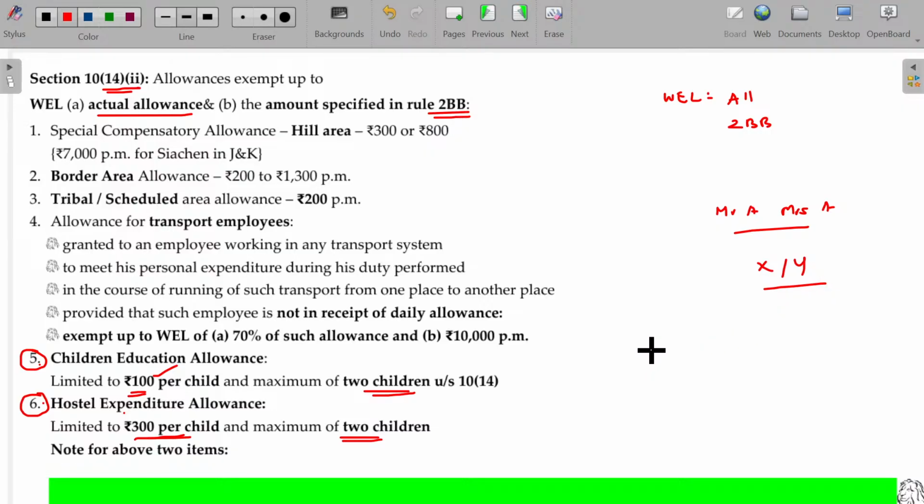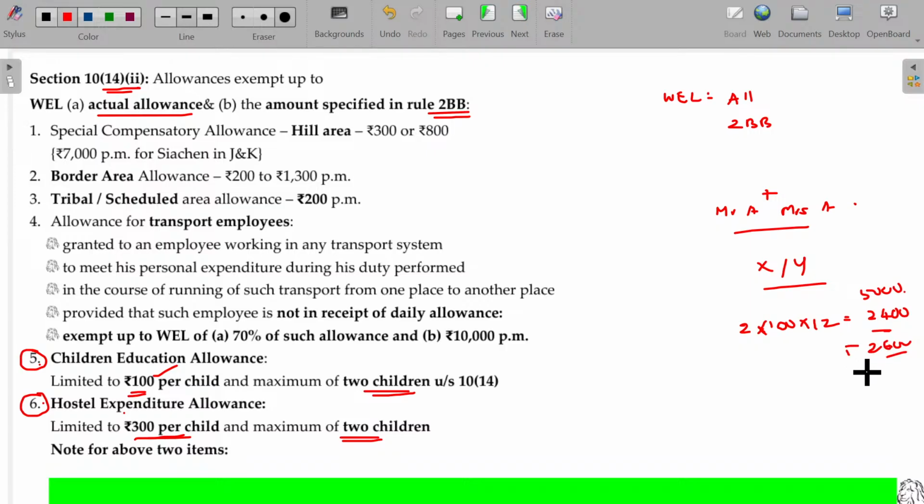For children education allowance, 100 rupees per child for 12 months can be enjoyed for two children. You can take 2,400 rupees benefit, right? If you get the allowance being say 5,000 rupees, leaving 2,400, the balance 2,600 is taxable.